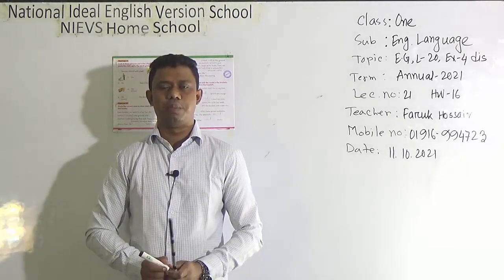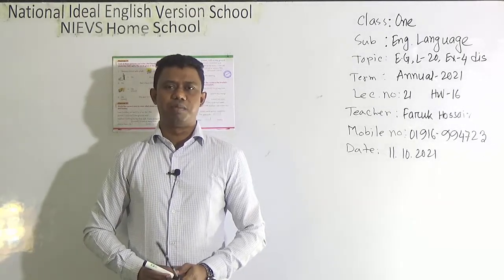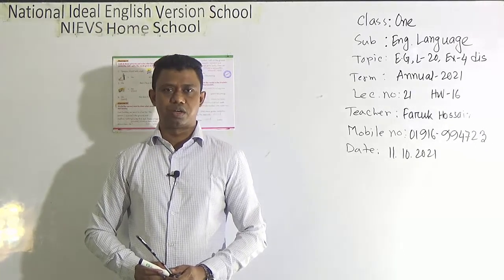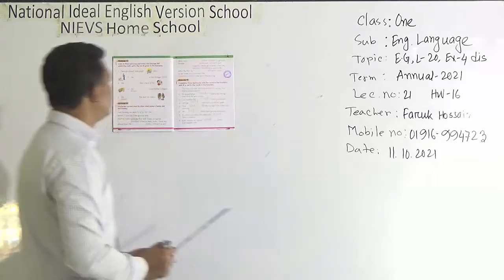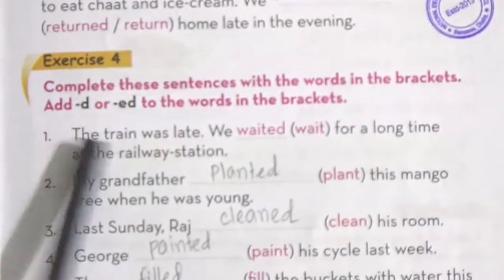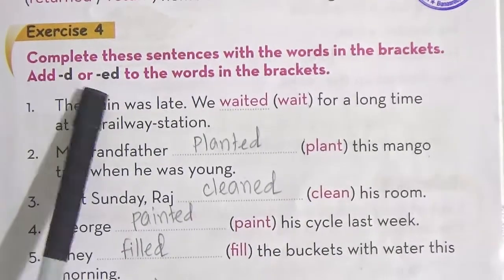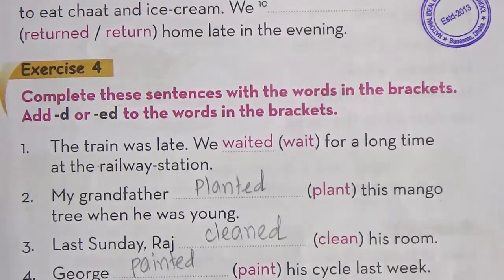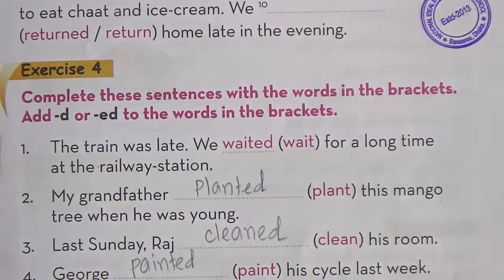Our today's topic is from your Enjoying Grammar book, Lesson 20, Exercise number 4, Discussion. Okay, so let's try to solve it. Dear students, complete these sentences with the verbs in the brackets. Add d or ed to the words in the brackets. That means we have to add d or ed.